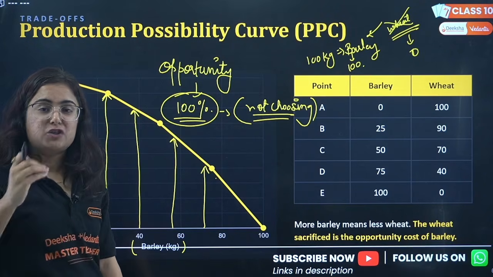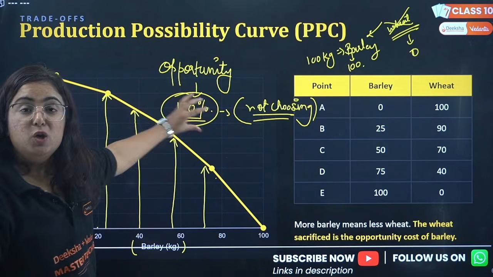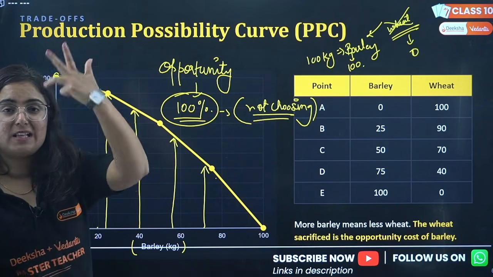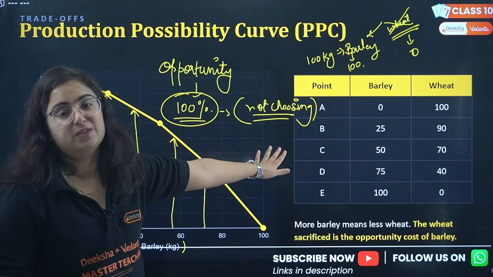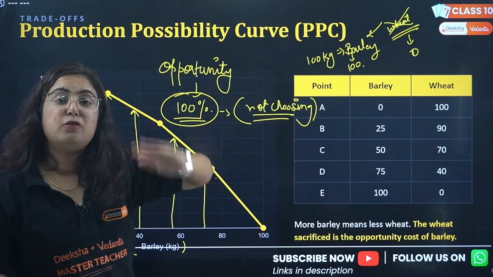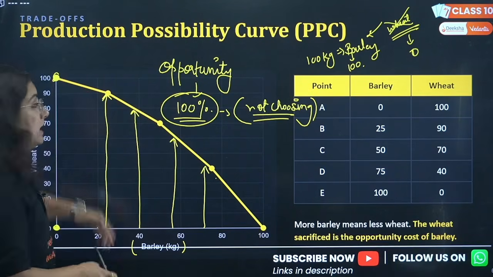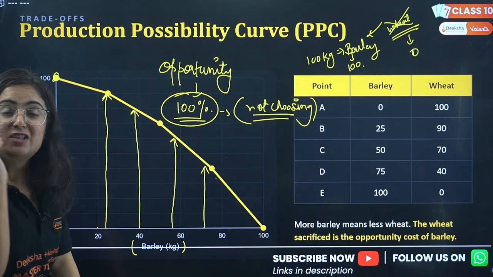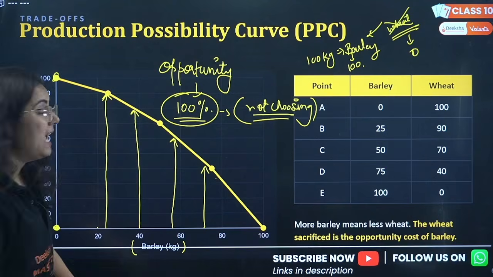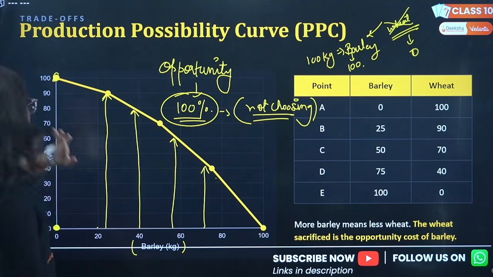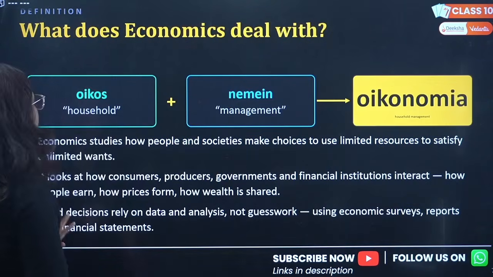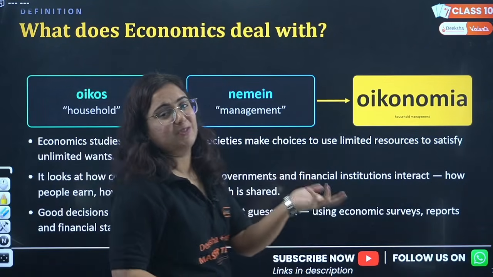Similarly in production, if you are making use of resources, land, labor, capital to produce something, you are not choosing something else, that is opportunity cost. But somehow if you're balancing them, the production of one will be adjusted somewhere. And that creates the production possibility curve. Hope this is pretty clear to all the students watching me right now. It's not that tough, it seems so.